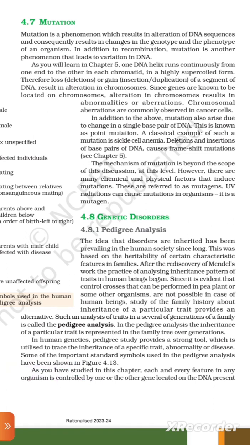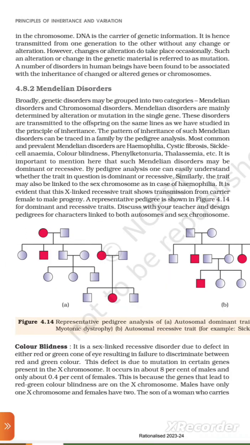As you have studied in this chapter, each and every feature in an organism is controlled by one or the other gene located on the representative chromosome. DNA is the carrier of the genetic material. It is hence transmitted from one generation to another without any change or alteration. However, changes or alterations do take place occasionally. Such an alteration or change in the genetic material is referred to as mutation. A number of disorders in human beings have been found to be associated with the inheritance of a changed or altered gene or chromosome.